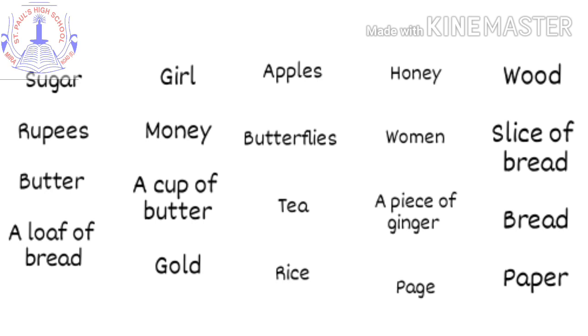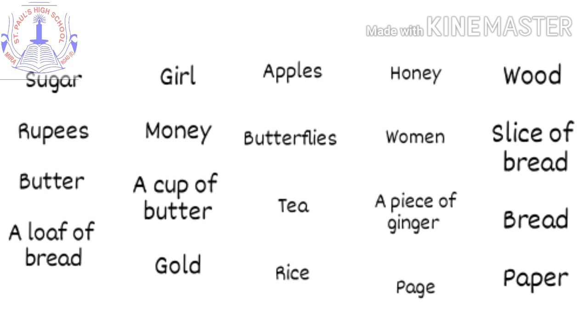A piece of ginger. Very specifically, I said a piece of ginger means one piece of ginger. That means we can count it. Countable noun. Now, page can be counted as we can count the pages of a textbook and notebook. So, it is a countable noun. Wood. Now, if you see a log of wood, that is countable. But the word wood is not countable.